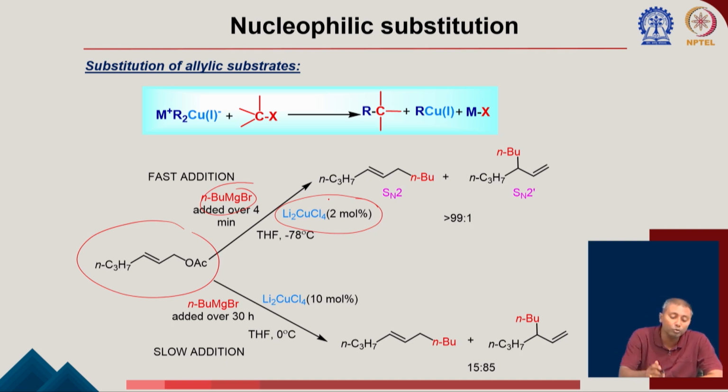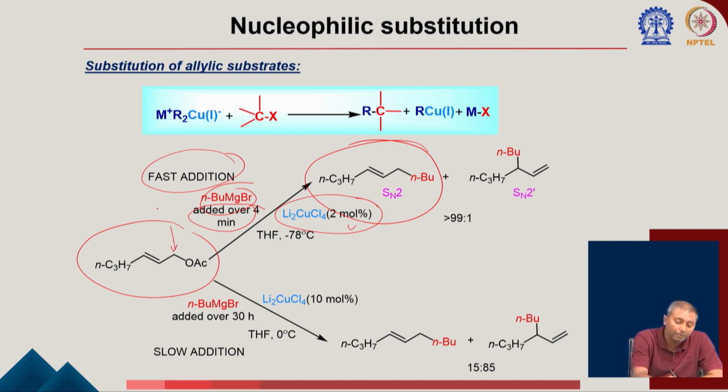Now there are two different additions here. One is fast addition, that means you take your substrate, you take this organocopper, and you add the Grignard into the reaction over 4 minutes. If you add the Grignard in a very fast addition, you end up getting majorly the SN2 product. So there are two possibilities. It can either go for an SN2, directly attacking here, or it can go for an SN2 prime.